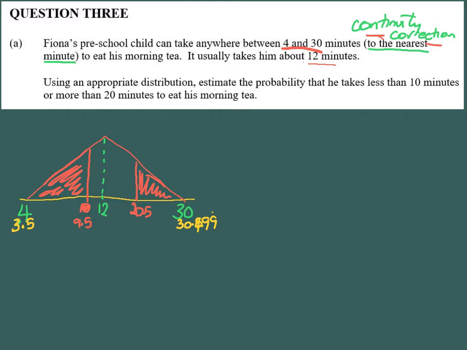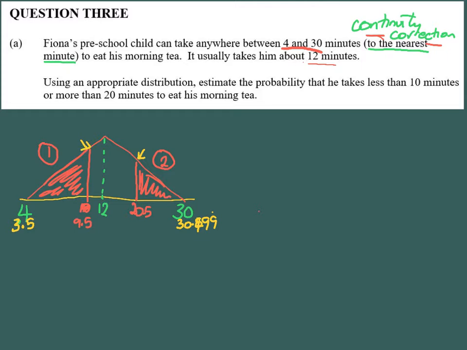Now we have to decide. I'm going to call this one here triangle 1 and this one here triangle 2, because we have to work them out separately. The first thing we need to do is work out the height at each point where that line is. We know what the base is. We now need to work out the height.